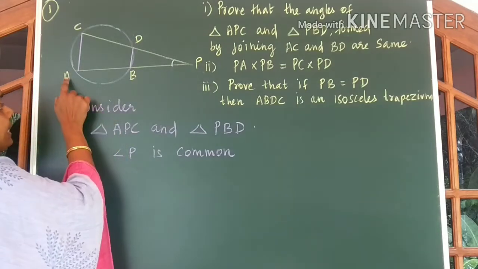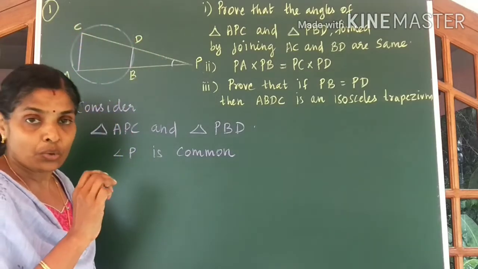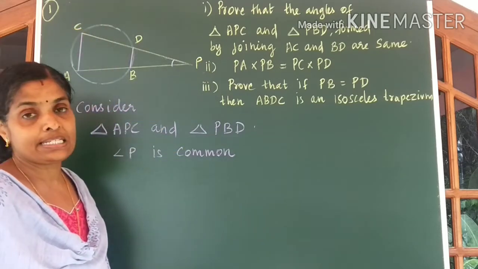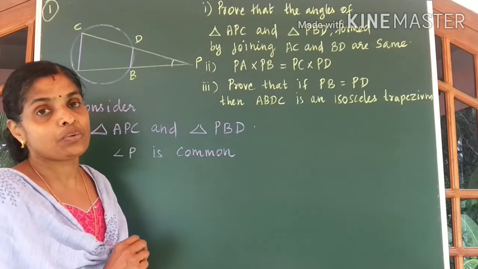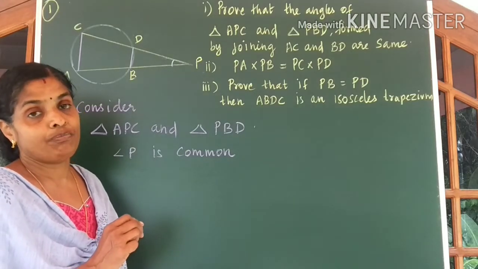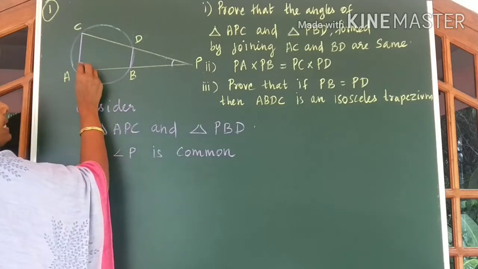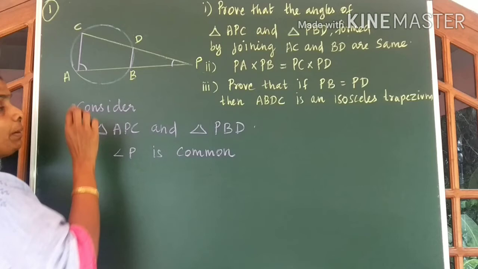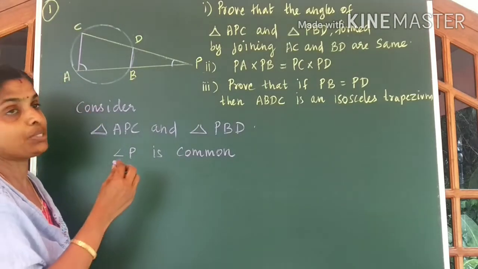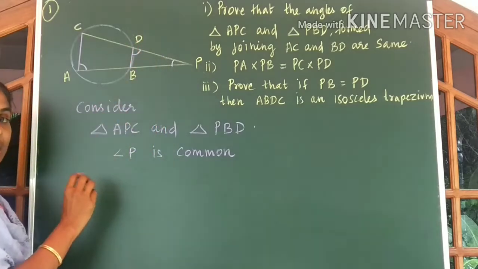Now ABDC is a quadrilateral with all four vertices on the circle. So you can call this quadrilateral a cyclic quadrilateral. And we have proved before, in a cyclic quadrilateral, each interior angle will be equal to the exterior angle at the opposite vertex. So we can say these two angles are equal.